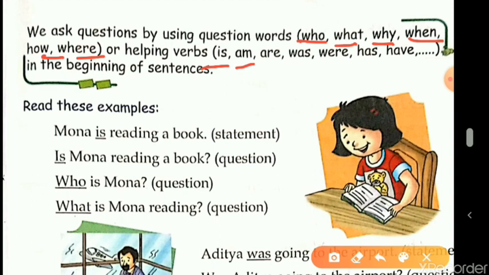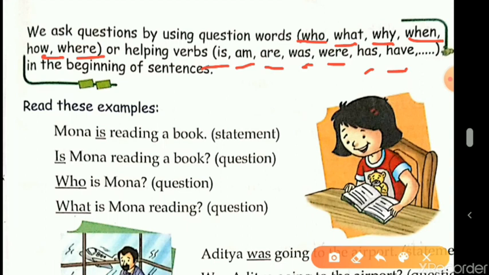Am I the monitor of the class? Yes, it's a question, but then beginning with am. So, are you sleeping? Question mark. This again is a question. Was it raining yesterday? Again, you have asked a question with the helping verb was. Were, has, have. So students, these helping verbs, when they appear at the beginning of the sentence and end with a question mark, that's also a question or interrogative sentence.